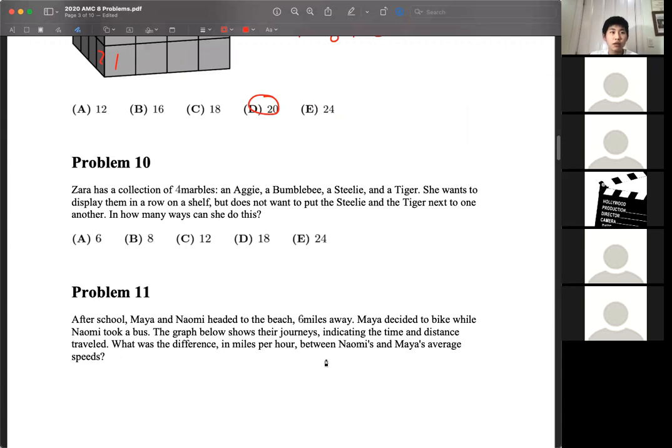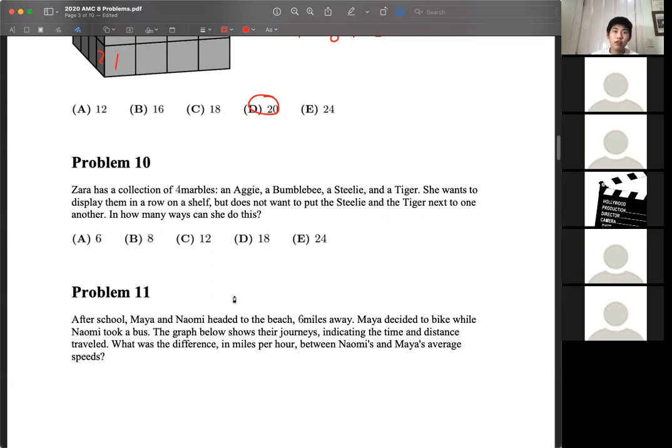Problem 10. Zara has a collection of 4 marbles. I'm not going to try to pronounce that. Aggie, a bumblebee, a steely, and a tiger. She wants to display them in a row on a shelf, but does not want to put the steely and the tiger next to one another. In how many ways can she do this?